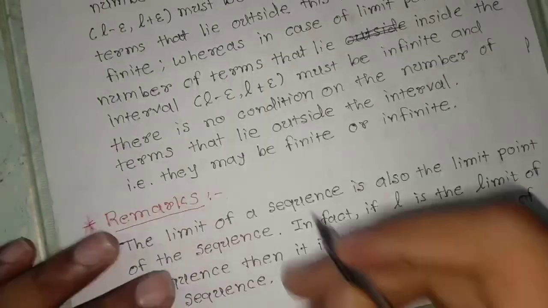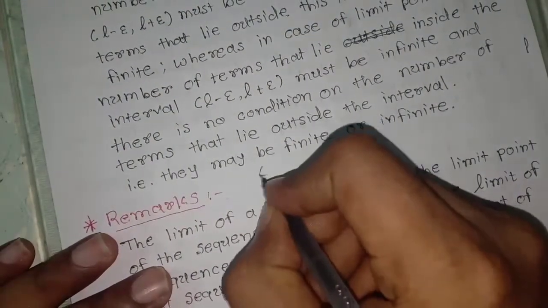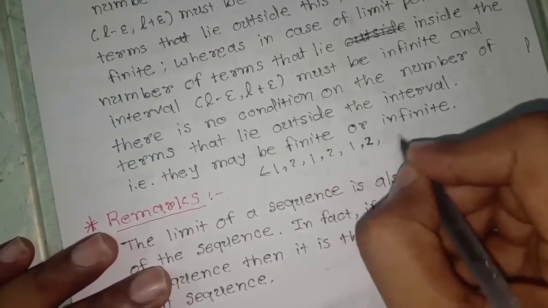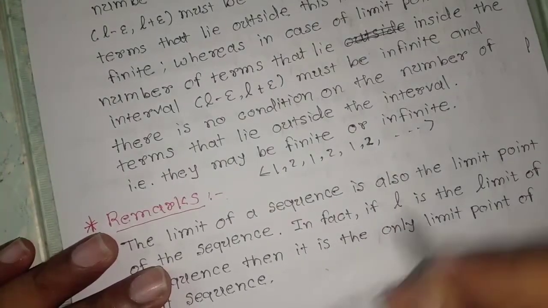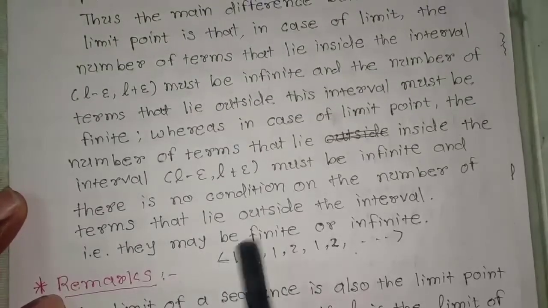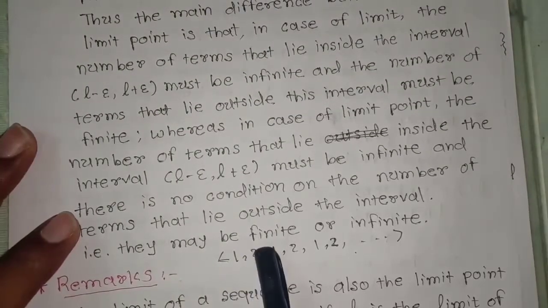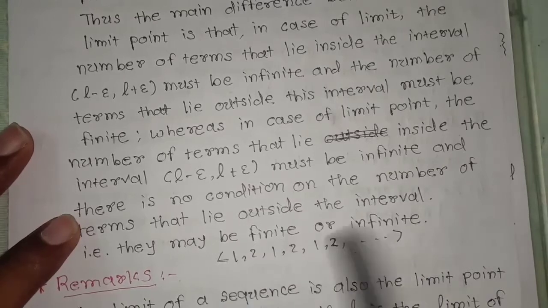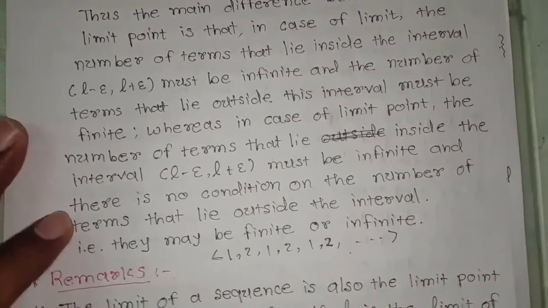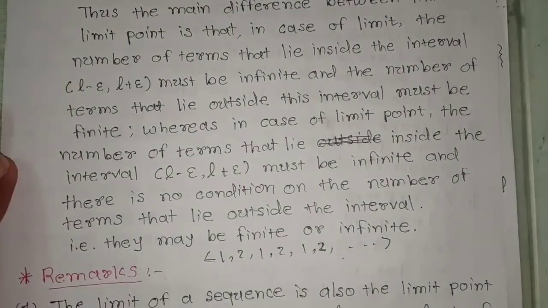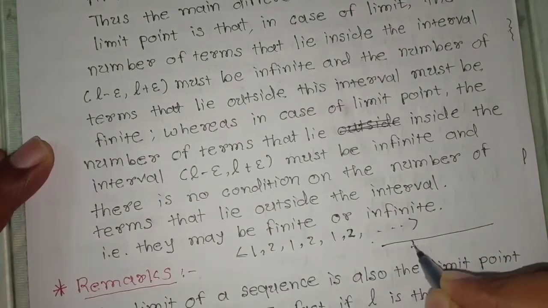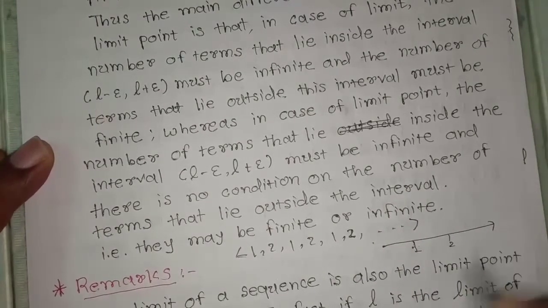If I consider this sequence 1, 2, 1, 2, 1, 2 and so on, here we can see that 1 is also a limit point, and 2 is also a limit point of this sequence. If a term of the sequence appears infinitely many times, then it will be a limit point of the sequence. Now here is 1, here is 2.